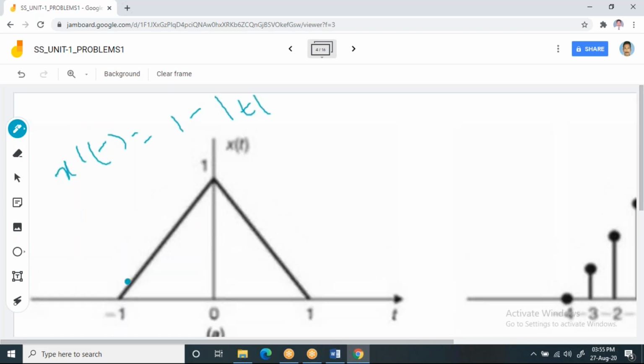Now, as you know the relation, he has given Ts, which is 0.25, 0.5 and 1. These are the three values he has given.